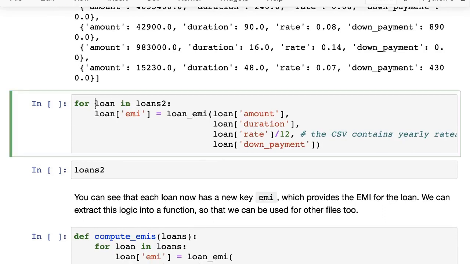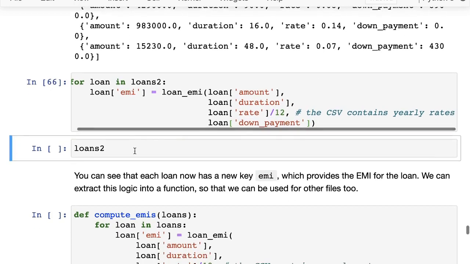Now what we can do is say for loan in loans2, so just iterate over each of the loans. Since each loan is a dictionary, we can add a new key within the dictionary called EMI. The EMI is calculated using the loan EMI function, and we just need to pass in the amount, the duration, and the rate of interest, and we divide the rate of interest by 12 because for the equal monthly installment we need the monthly rate of interest, and what we have in the CSV file is the annual rate of interest. And finally we have the down payment.